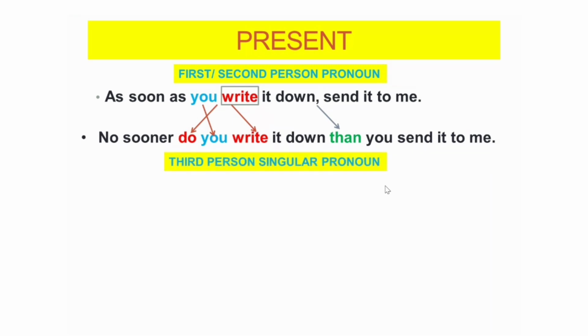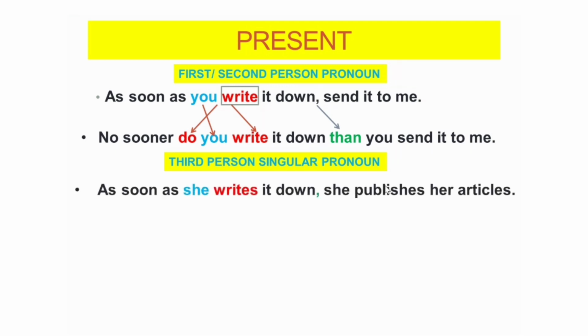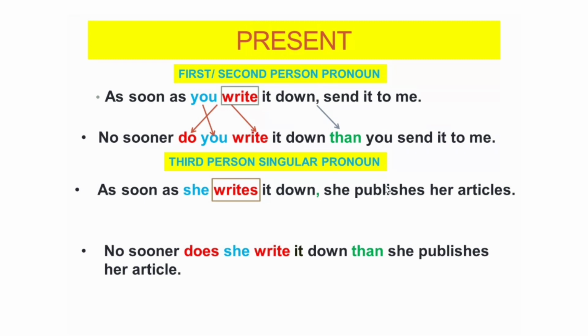If a third person singular pronoun is used, then you're going to do it like this. Let's take this example. As soon as she writes it down, she publishes her article. She writes because she is in the third person singular. So, how are you going to do it? No sooner does she write it down, then she publishes it. So, you are using the auxiliary does and write, which is a base form, and the word then.